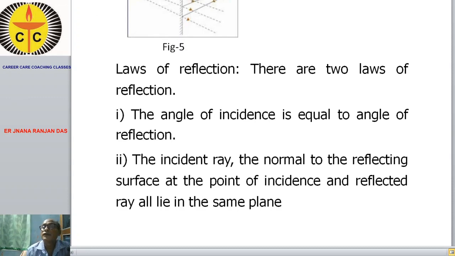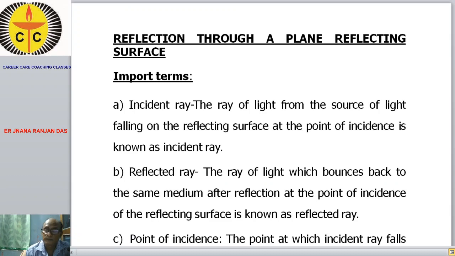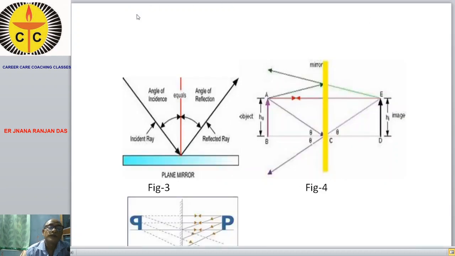So you see here, this angle of incident is equal to the angle of reflection. This is the first law.